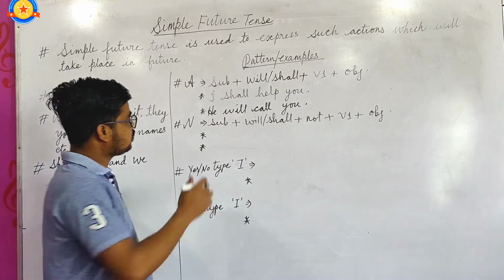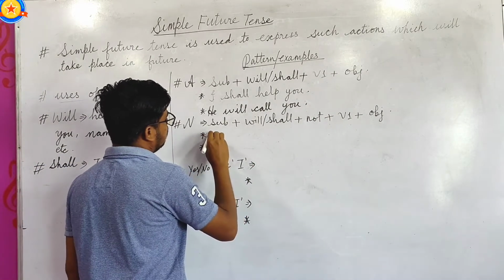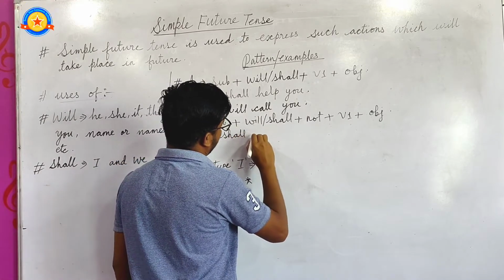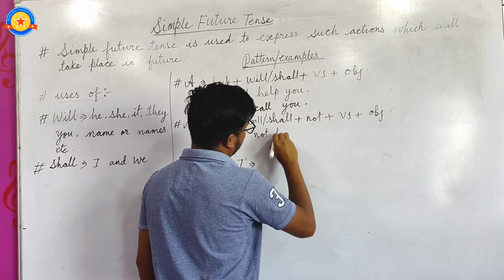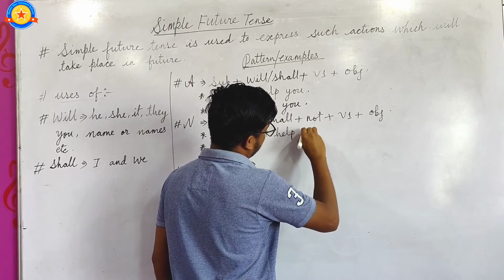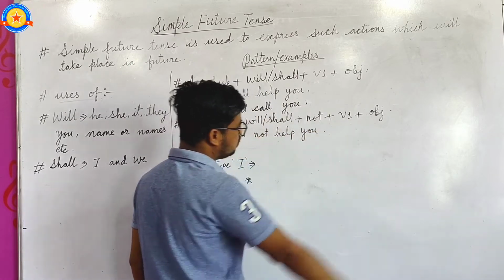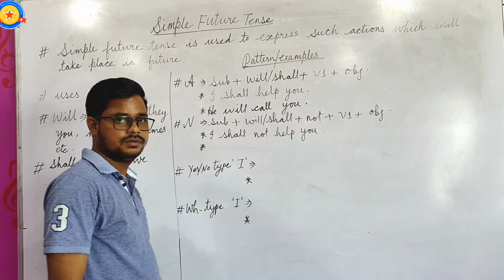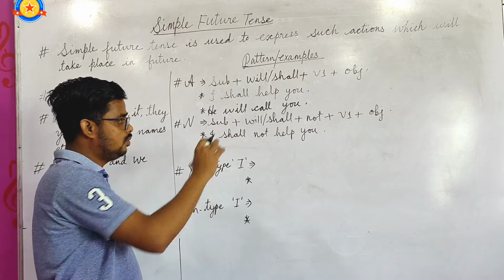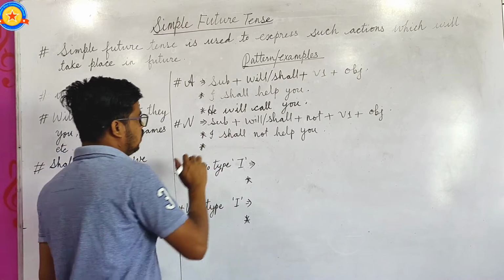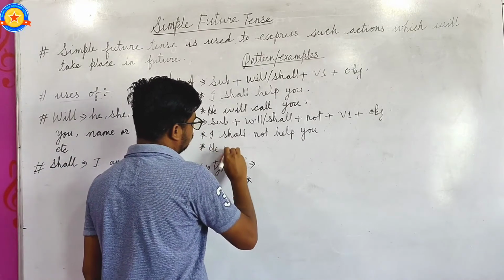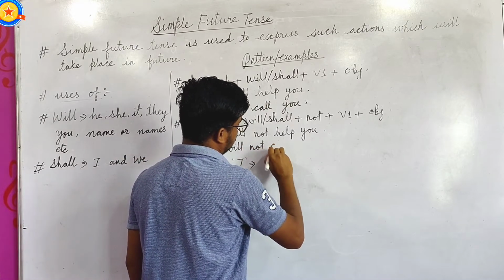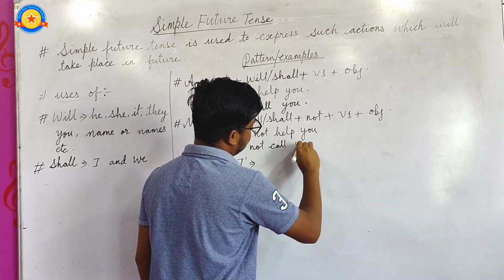For example, I shall not help you, and at the end of the negative sentence, there will be a full stop. He will not call you.